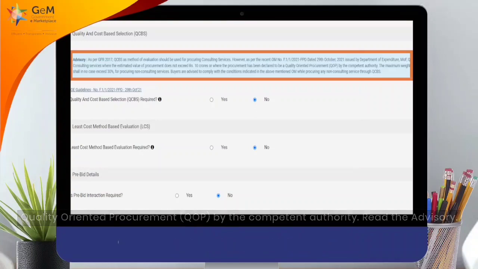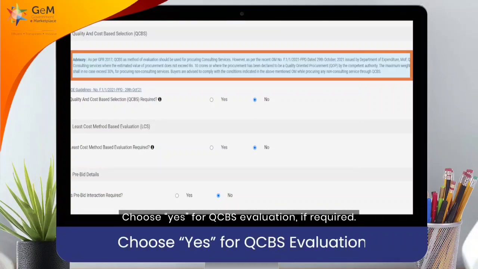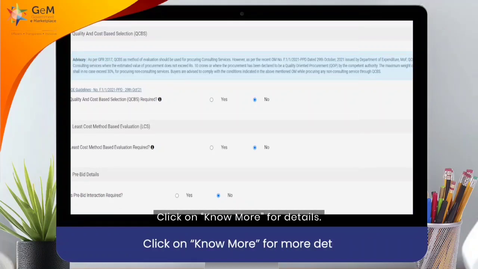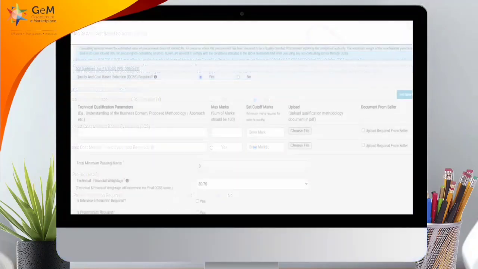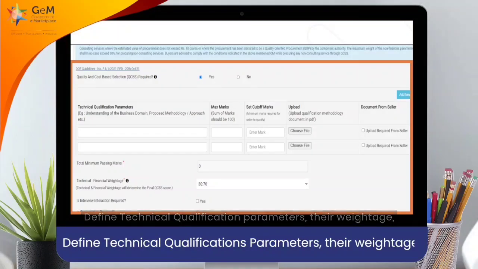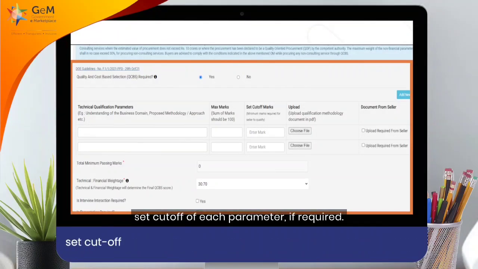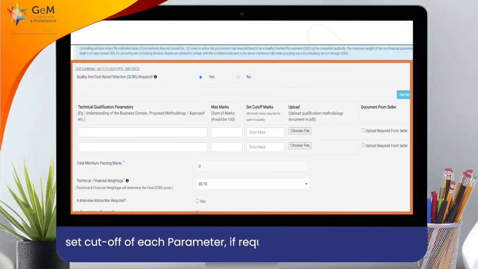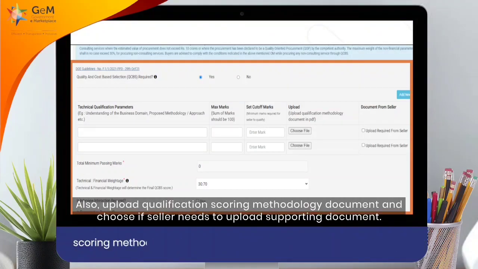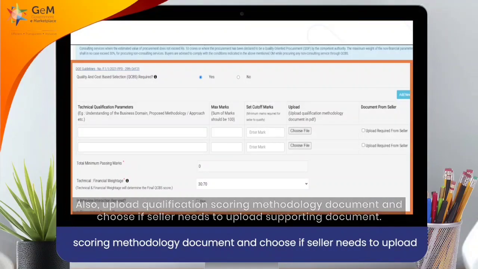Read the advisory. Choose Yes for QCBS evaluation. If required, click on Know More for details. Define technical qualification parameters, their weightage, set cutoff of each parameter if required. Also, upload qualification scoring methodology document and choose if seller needs to upload supporting document.